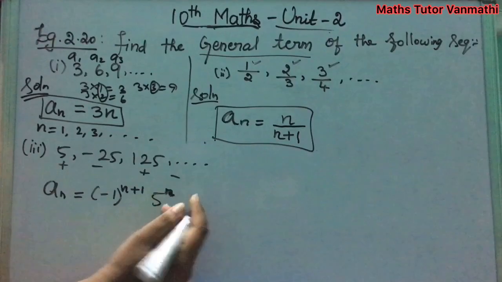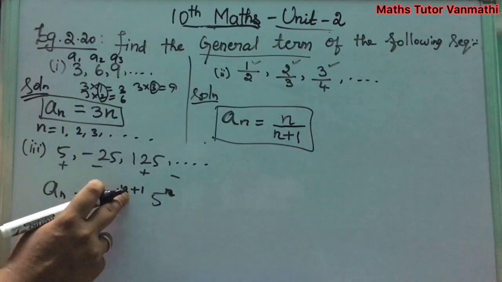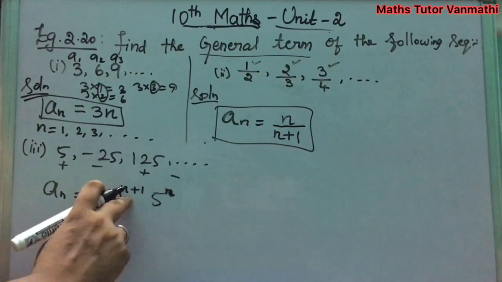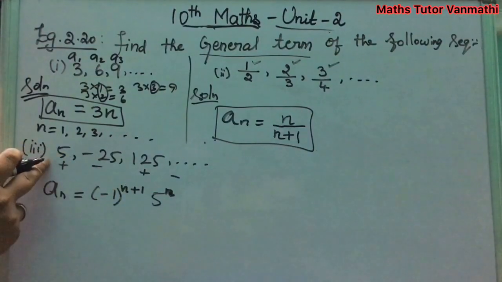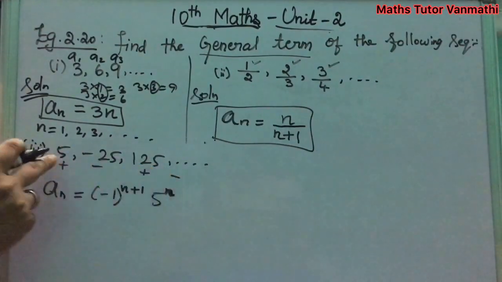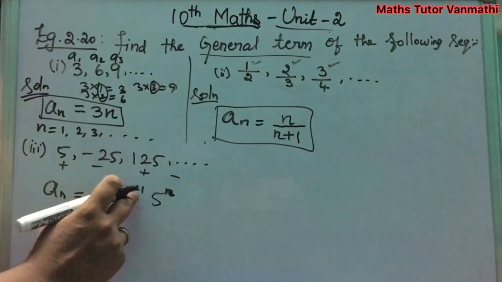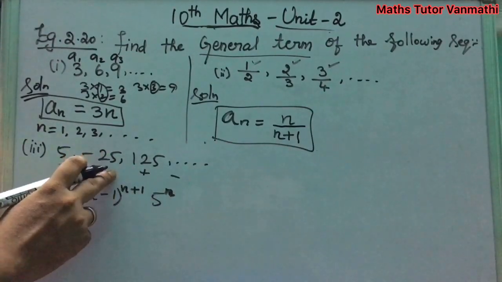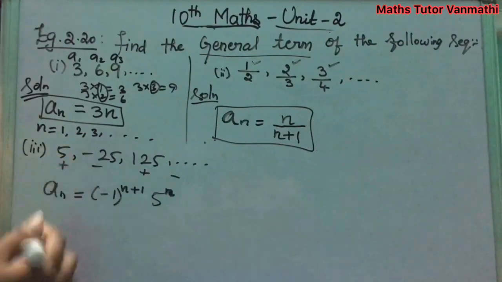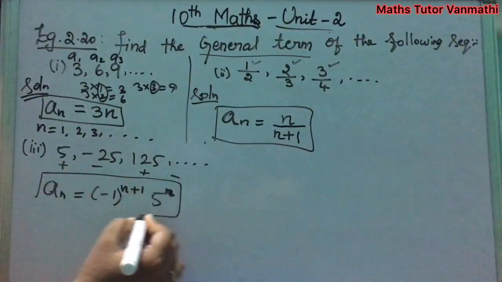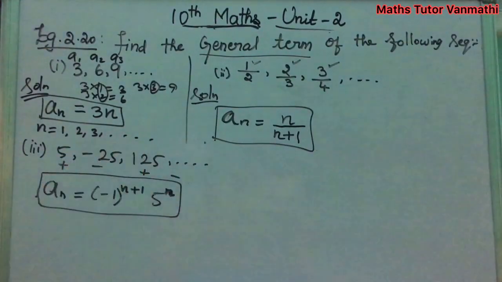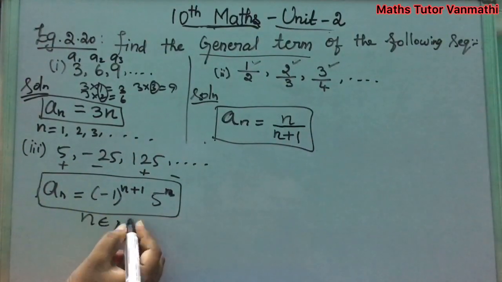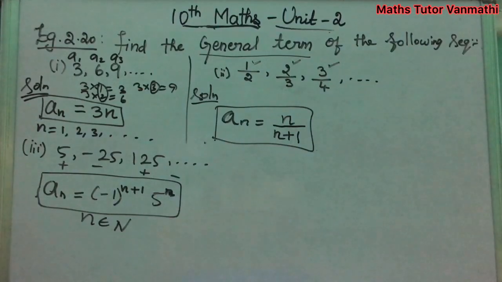When you take n equal to 1, you will get (minus 1) whole power 1 plus 1. That is, you will get the square, (minus 1) square, you will get the positive value, and 5 power 1 is 5. When you take 2, 2 plus 1, here odd power will come. Here 5 square is your 25, odd power, you will get the minus sign. So the general term for this is (minus 1) power n plus 1 into 5 power n, where n belongs to natural numbers. Clear?